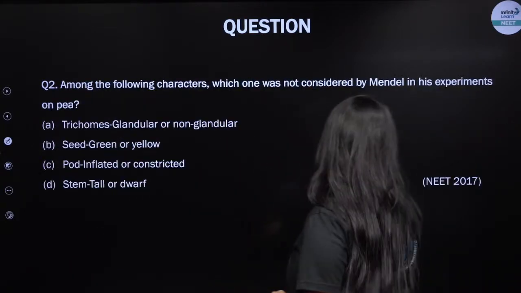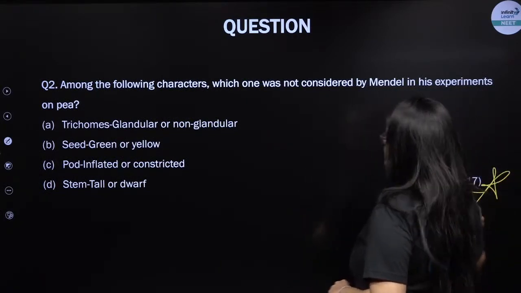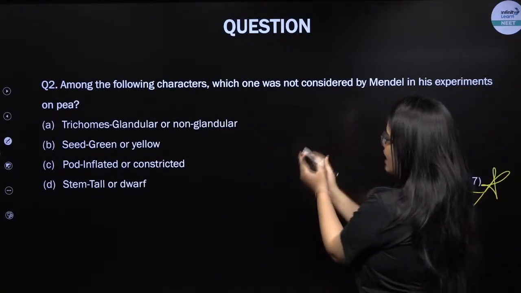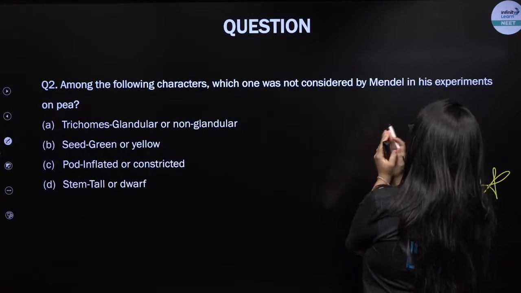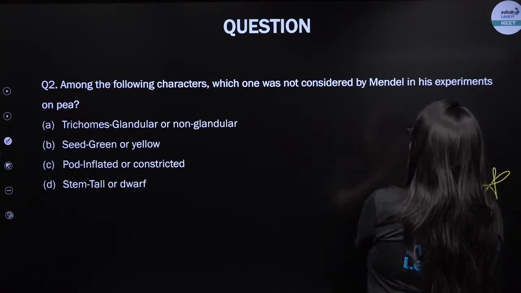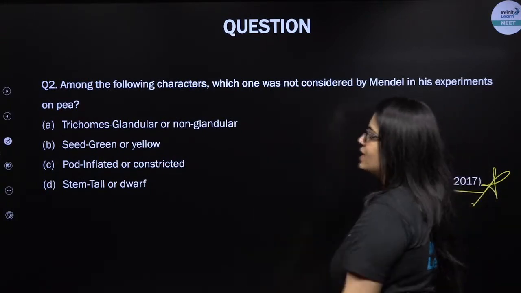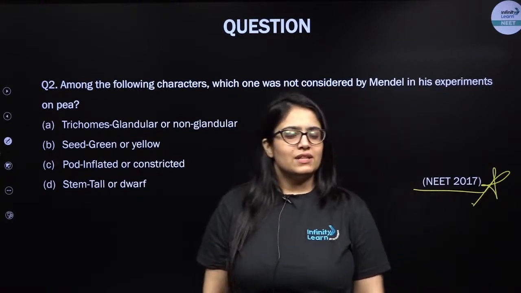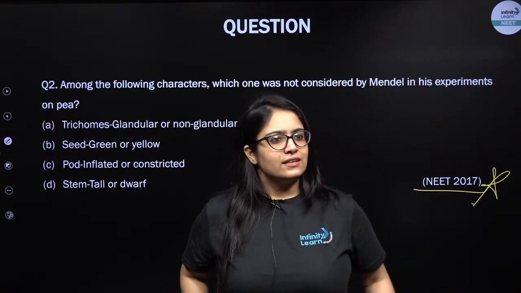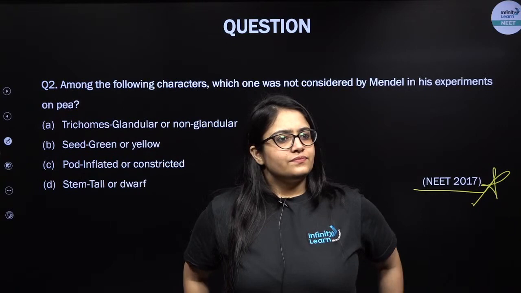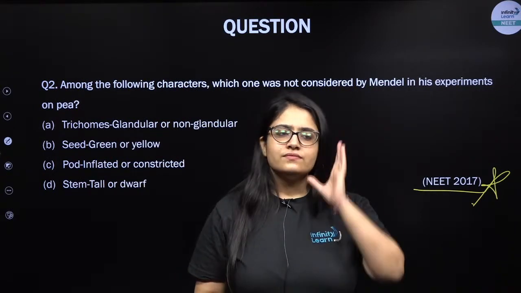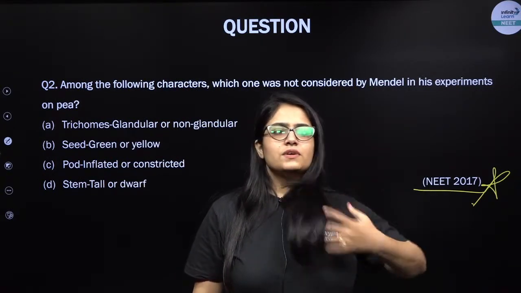Next, this question was asked in NEET 2017. Among the following characters, which one was not considered by Mendel in his experiments on pea? Any guesses? Savita, my lovely kid, any guesses?